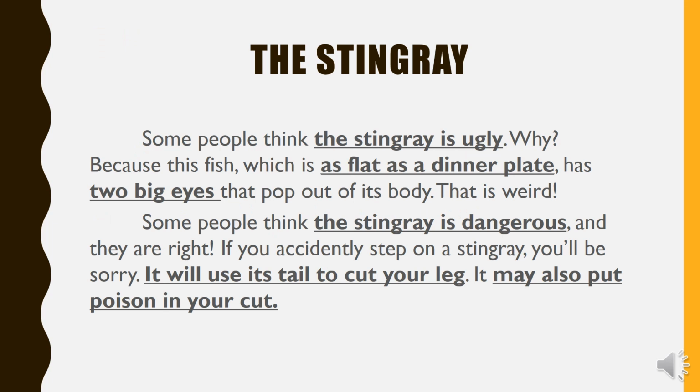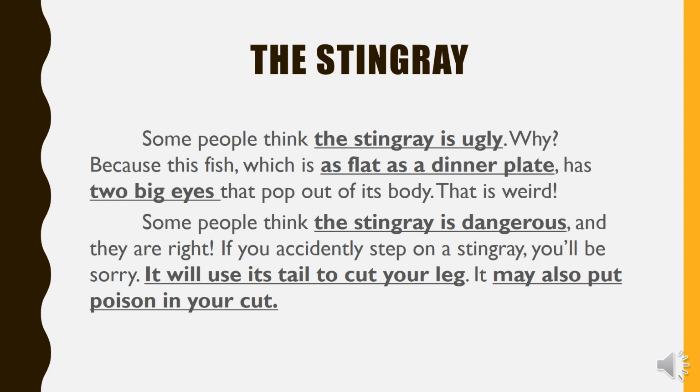Okay, let's look at this example. It talks about a certain kind of fish. It's the stingray. Some people think that stingray is ugly. Why? Because this fish, which is as flat as a dinner plate, has two big eyes that pop out of its body.